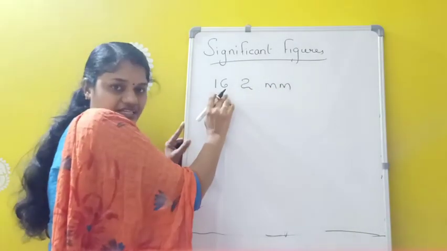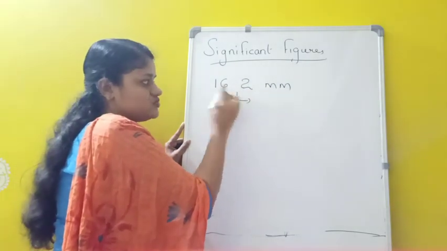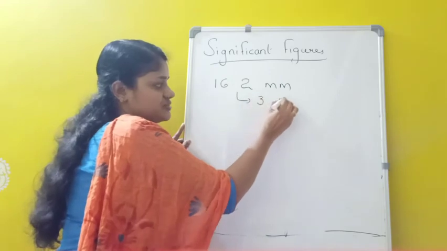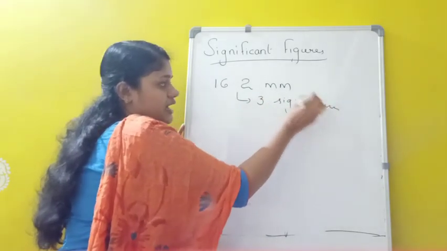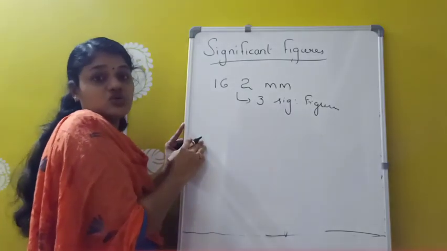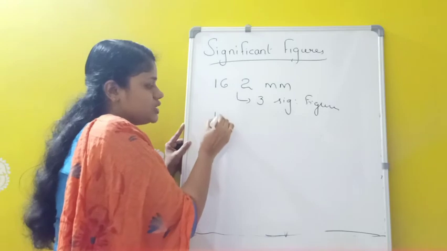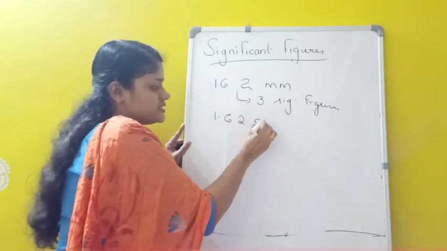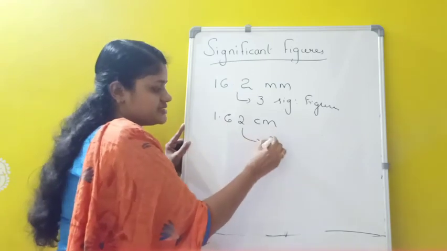Suppose when units change, what about the significant figures? So here how many significant figures? 1, 2, 3. 3 significant figures. And 1 millimeter we have to convert into centimeters. How will you convert into centimeter? Dividing by 10. So I will be getting 1.62 centimeter. So here also how many significant figures? 1, 2, 3. 3 significant figures.